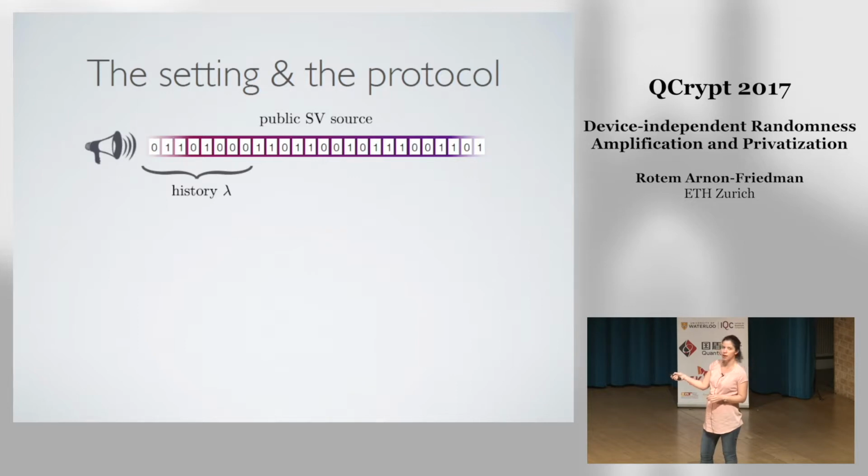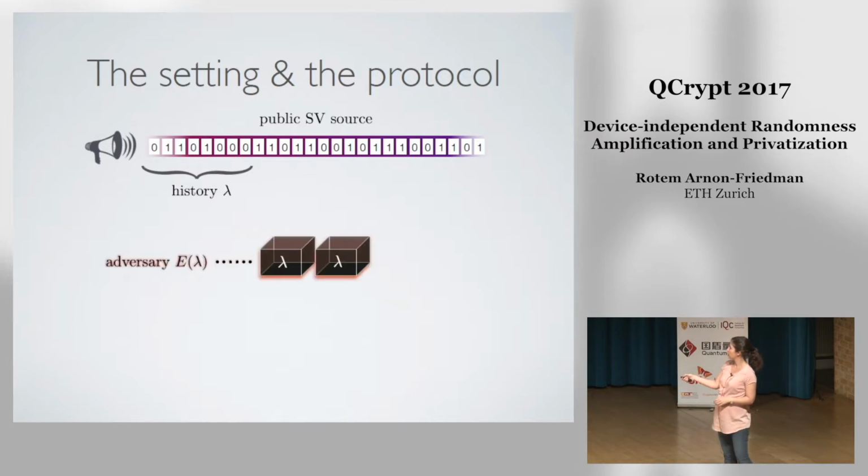And this is the point in time where the adversary needs to prepare the devices and give them to the honest party, so to Alice. The adversary at this stage knows the history, so when she prepares the boxes, these boxes can depend on the history. This is why I have these lambdas on the black boxes. And of course, she can also keep some quantum side information for herself. This is the E. The E register is quantum, and it can also depend on lambda. All of this depends on the history just because the history happened before.